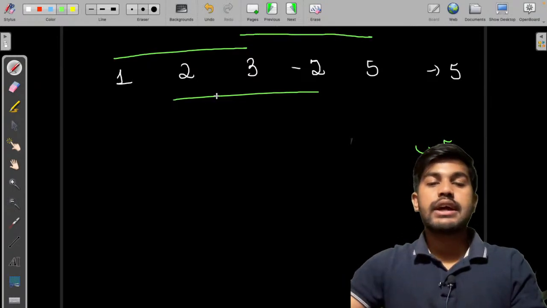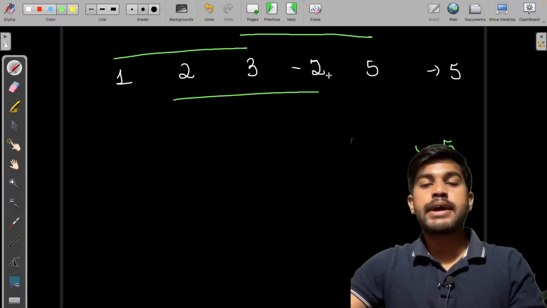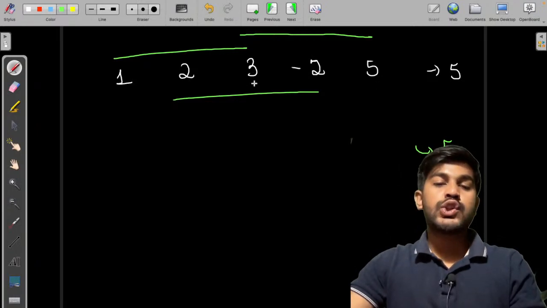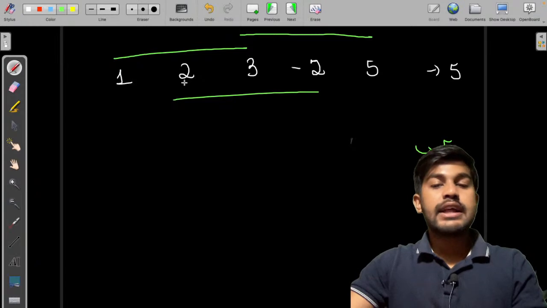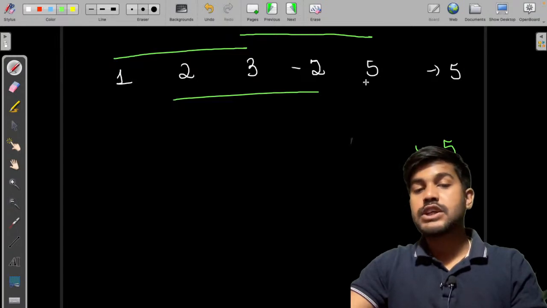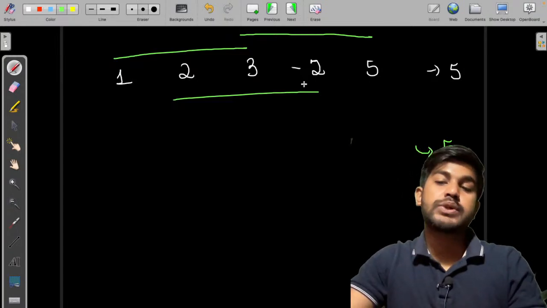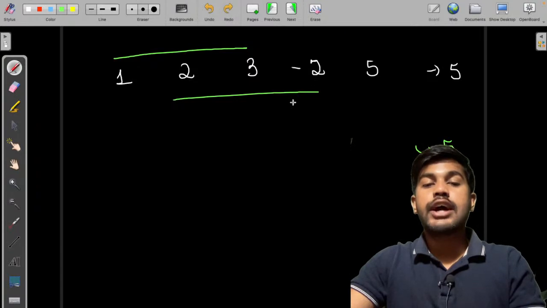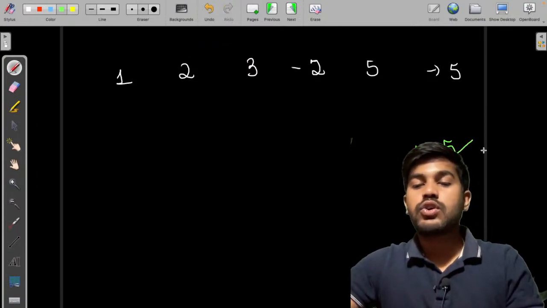1, 2, 3. Then 2, 3, minus 2. Then 3, minus 2 and 5. So 1, 2, 3 is equal to 6. Okay. Then we have 2, 3, 5, and 5 minus 2 is equal to 3. Then we have 3 plus 5 is equal to 8, and then 8 minus 2 is equal to 6. So we would update the answer till now to 6.